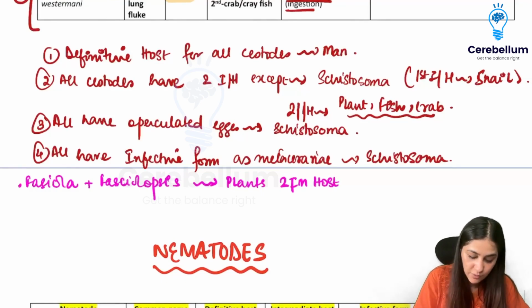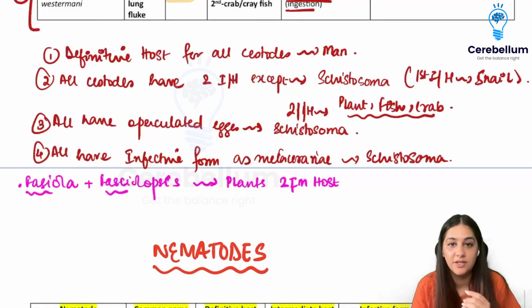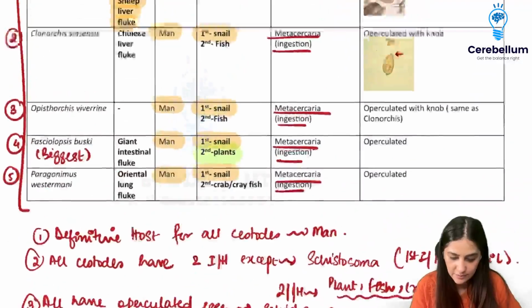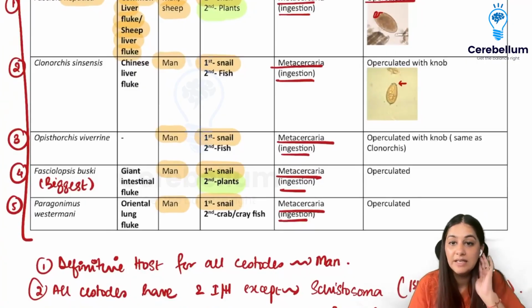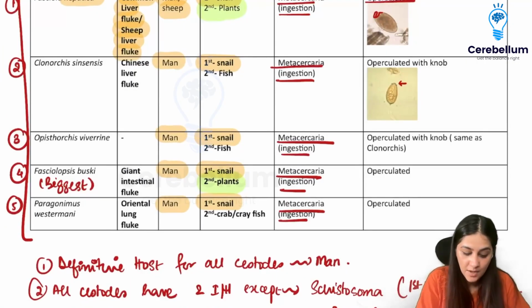I told you infective is all metacercariae, eggs are all operculated. I'm not going to go into that. I'm just trying to make you remember the intermediate host and the name.